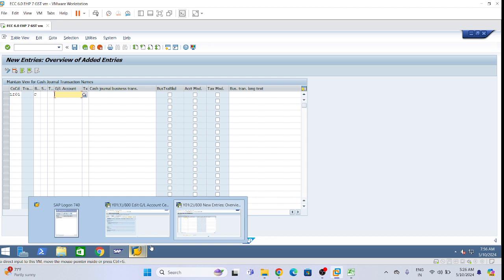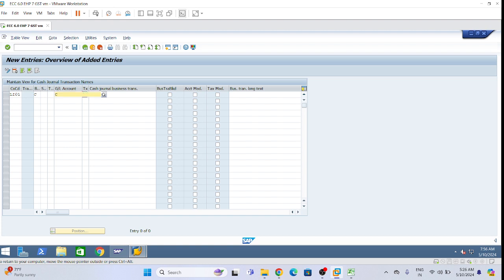Hello, sorry, yeah. So business transaction C, then GL account we define 2401001, 2410001. This I have explained to you guys.